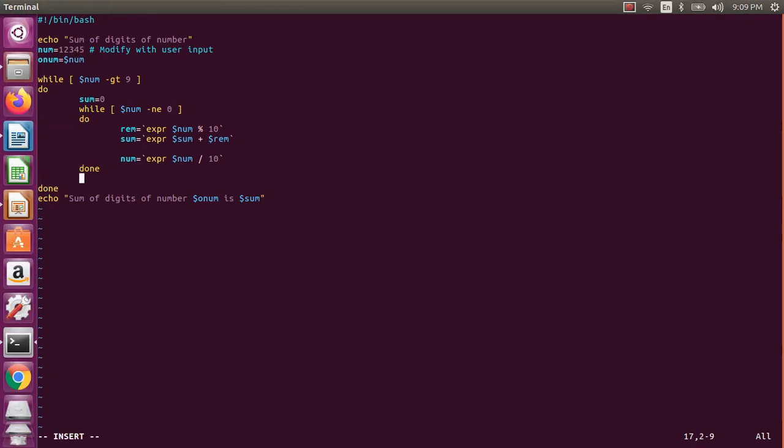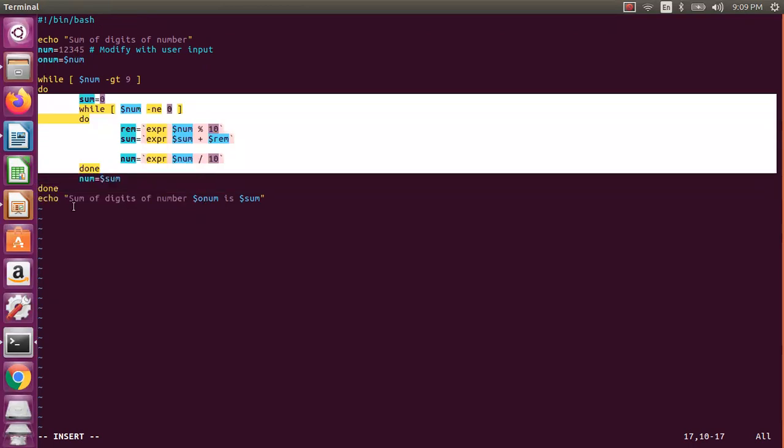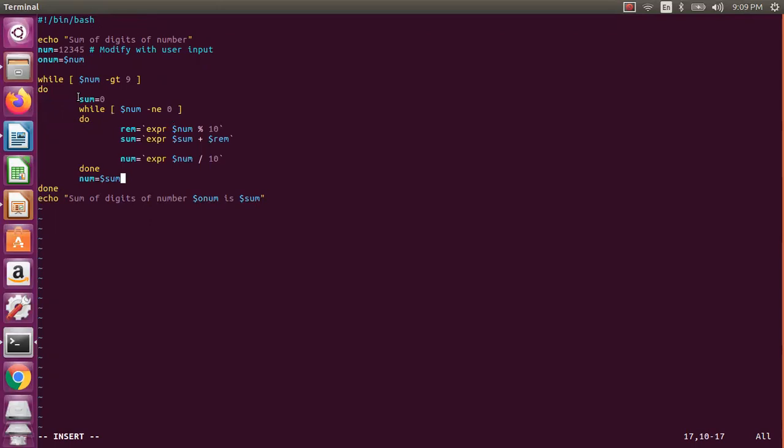So what I need to do, I need to make this num as sum actually. Because in this case you got the sum as 15, up to this point you got the sum as 15, but now you need to repeat with 15. So that's what num you will take it as sum, which is 15, and it will loop again. Since it has to loop, sum has to again reinitialize with 0. If you don't reinitialize with 0, it will be taking previous sum, 15, plus whatever the new thing it will add actually. So it will become 21. So I am putting this loop inside. So that's what it will do.